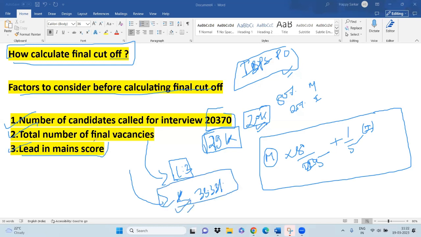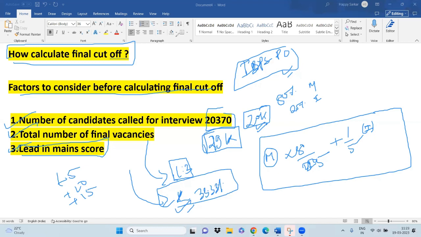And the third factor is the lead in the mains score, that is, how much more score you have in mains. You can have 5 marks more, 10 marks more, or 15 marks more. And I can tell you all these scenarios and the possible outcome from each of them as well. So this is the basic understanding of what the final cutoff exactly is.